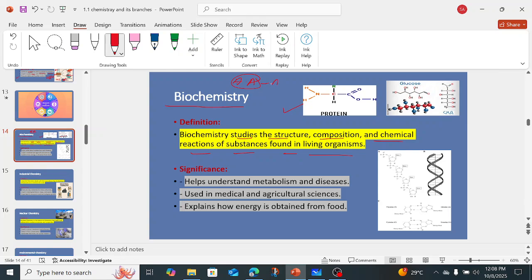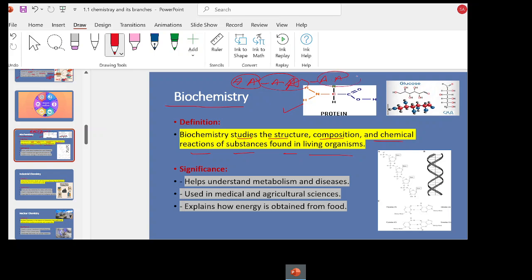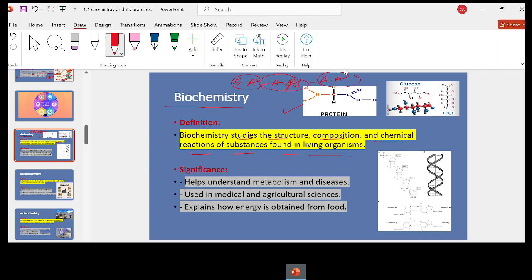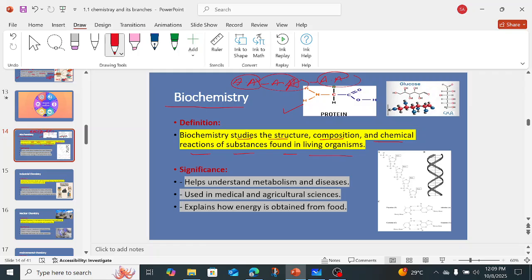So that we study in biochemistry. And as we know, there are different amino acids. Again, we have the structure of glucose. So glucose and sucrose are different organic components which are present in living organisms. When we study their structure, we see how they are composed of carbon, and a hydroxyl group is present over there, hydrogen is present over there. So that comes in biochemistry.